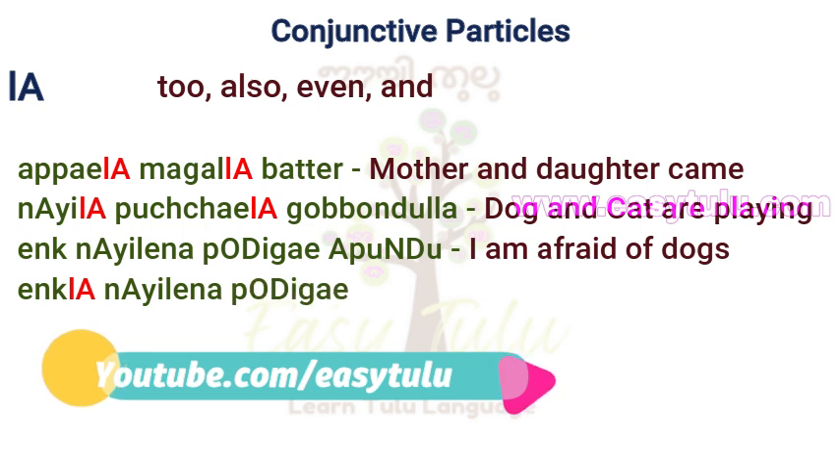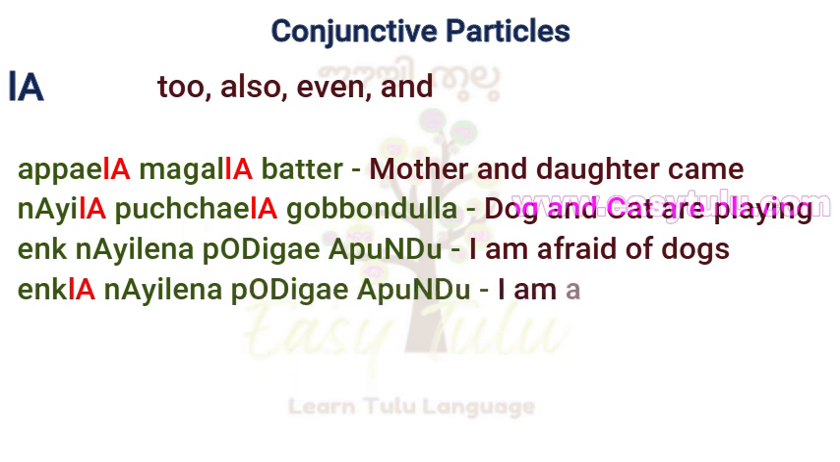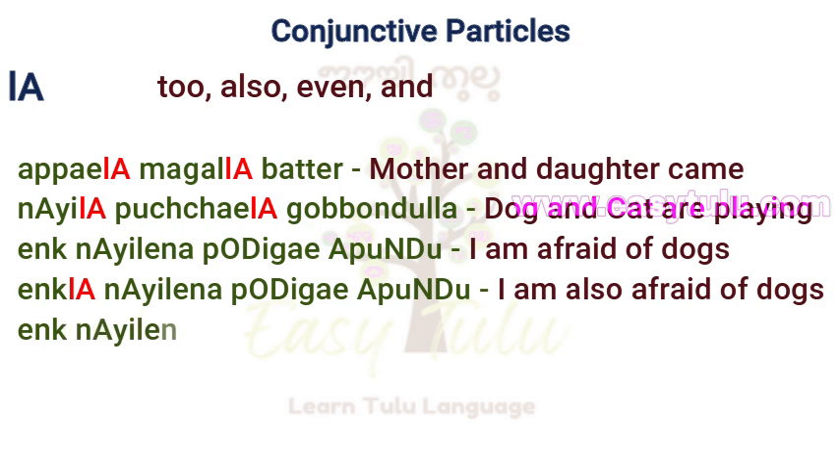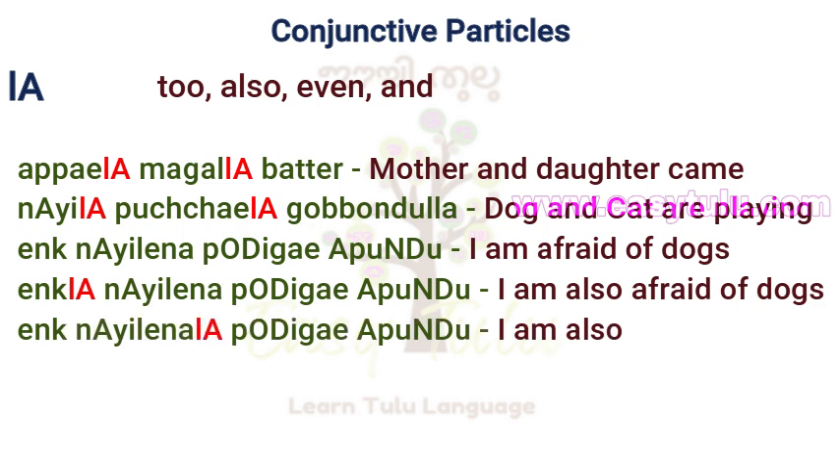Inkla Nailena Podige Apundu. I am also afraid of dogs. Ink Nailenala Podige Apundu. I am also afraid of dogs. The English usage of also or too is unclear.